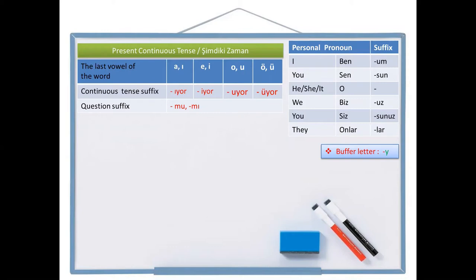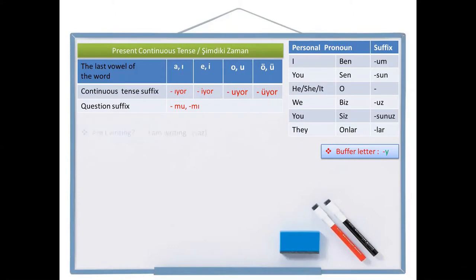In this lesson we will continue with the present continuous tense, the negative and the positive question forms. As you see on the chart, the continuous tense suffix is iyor, ıyor, uyor, or üyor, which alternates according to four-way vowel harmony. And the question suffix is either mu or mı. On the right, you can see the personal pronouns and the personal pronoun suffixes. And also, in some cases, we are going to need the buffer letter y. If you don't know the buffer letters, please first watch the lessons about buffer letters.